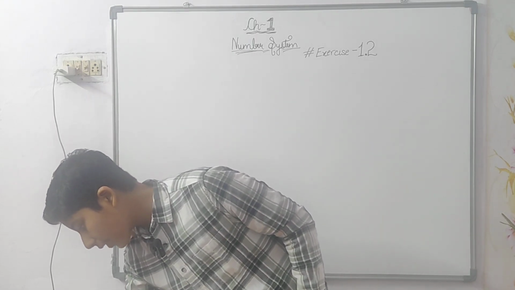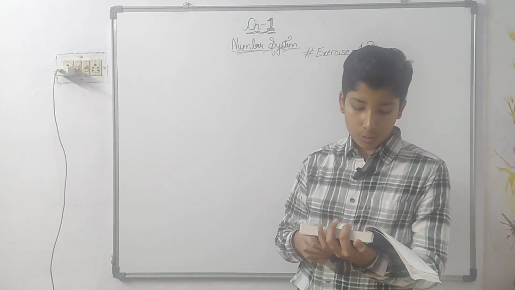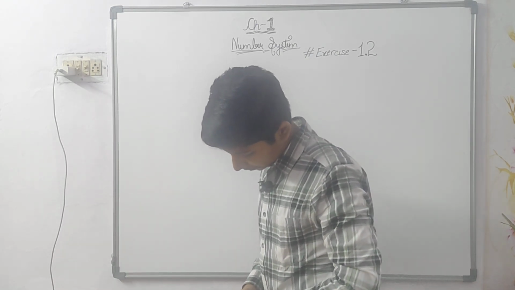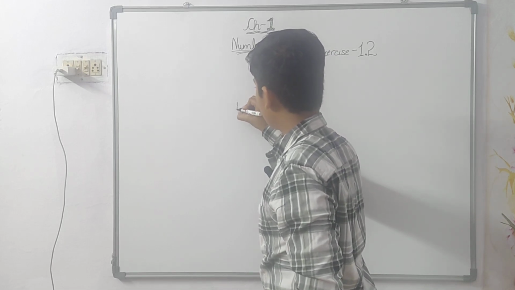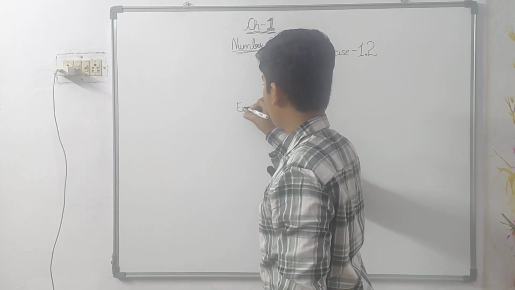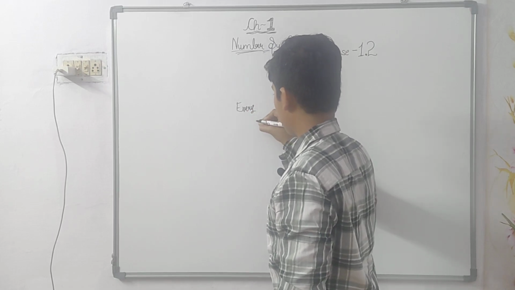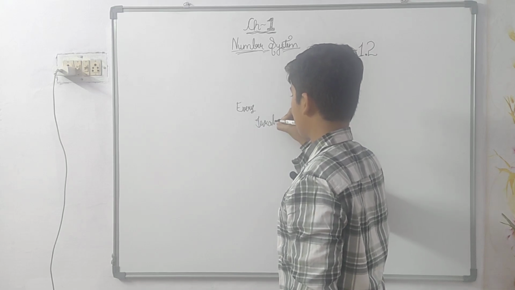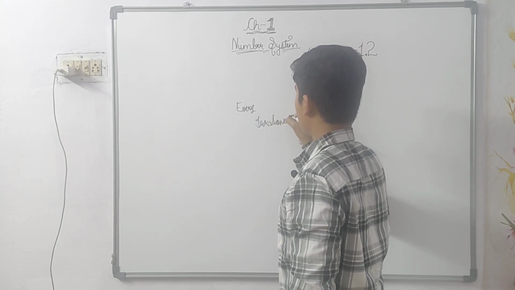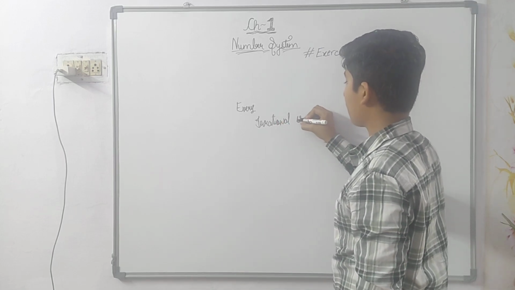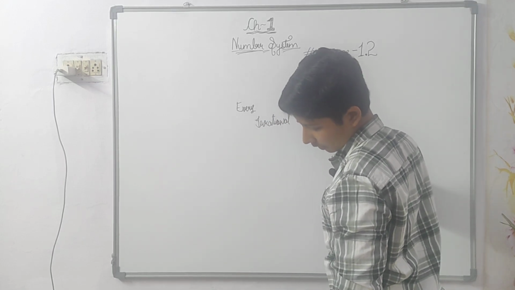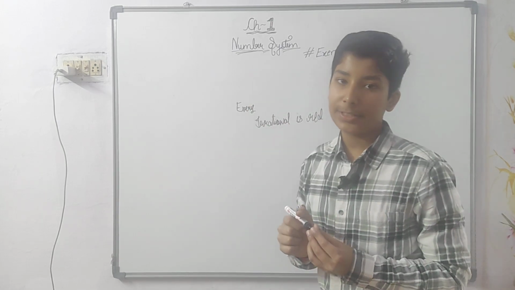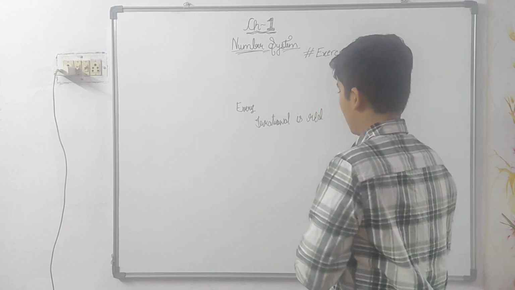Now our first question is about true and false. So I'll write what the questions are. It is saying every irrational number is a real number.